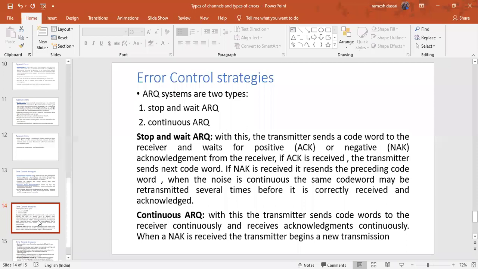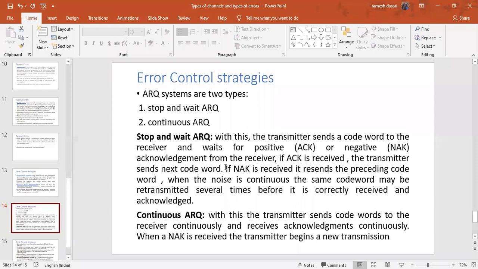It may be either positive or negative. That means, is there any error or no error? It has to wait. That's why the transmitter waits for a positive or negative acknowledgement from the receiver. If a positive acknowledgement is received, the transmitter sends the next code word, not the same one, the next code word. If a negative acknowledgement is received, then it resends the preceding code word.